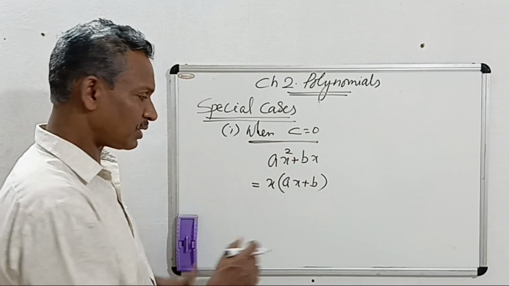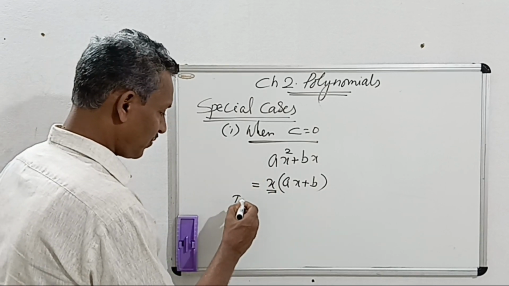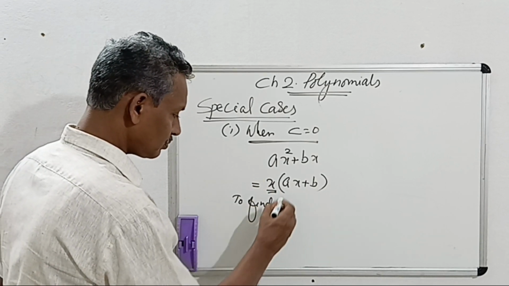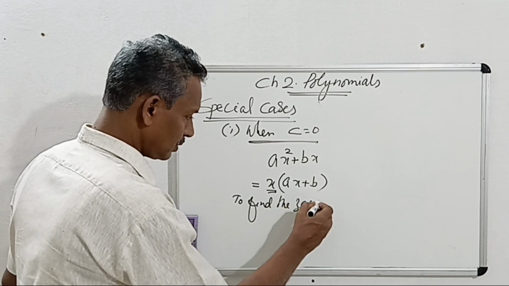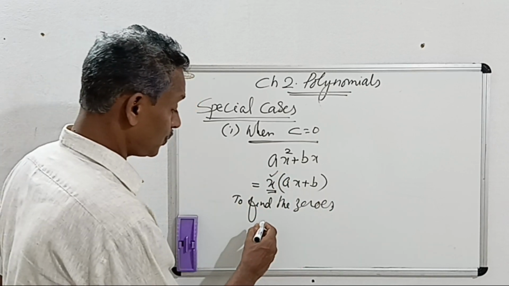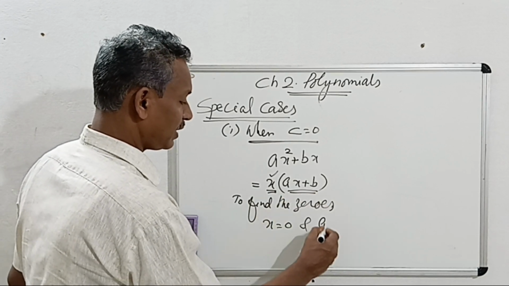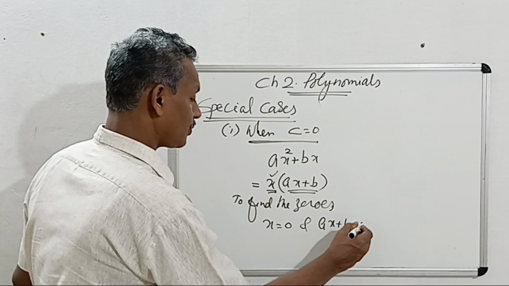Factorization is over. After this, equate each factor to 0 to find the zeros. The first factor is only x equal to 0, which itself is a zero, and the second linear factor, ax plus b is equal to 0.